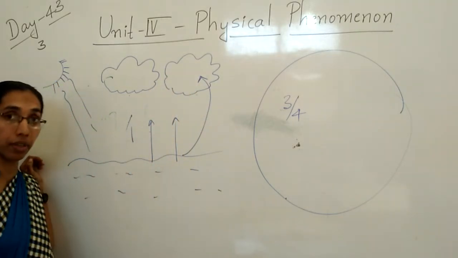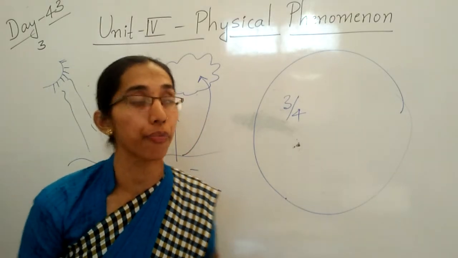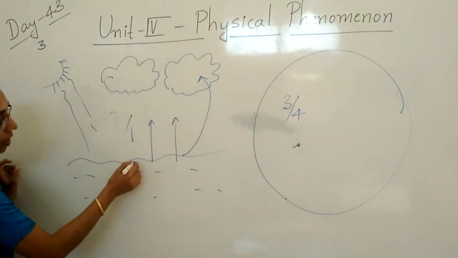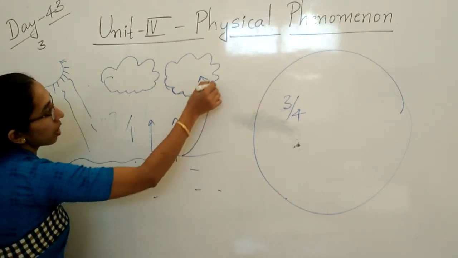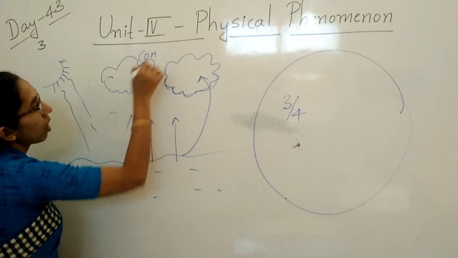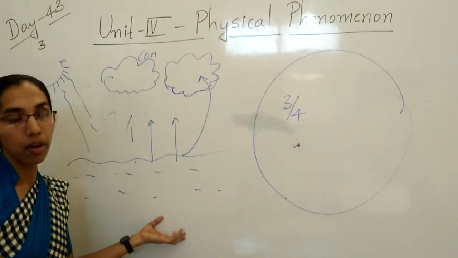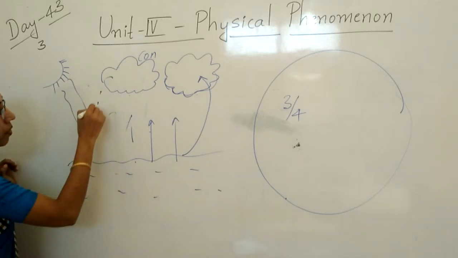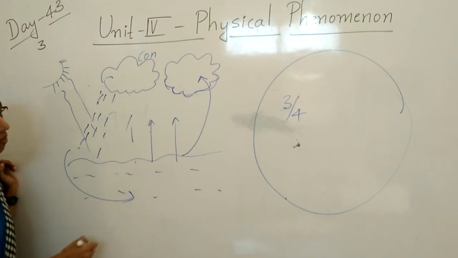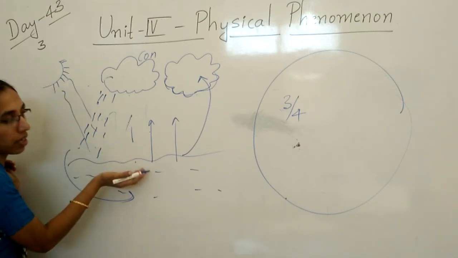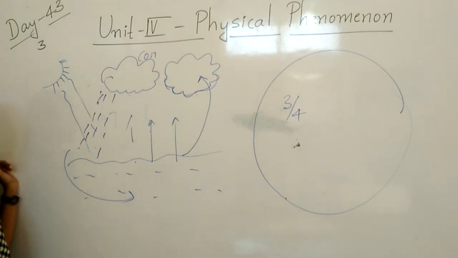It contains tiny droplets of water. When it heats up, it goes into the sky and forms clouds. That is called condensation. Okay, children, when the clouds become heavy, we will get rain. Again, this rainwater is collected in the river. When the sun rises, again there is evaporation and condensation. Then finally, we will get the rain.